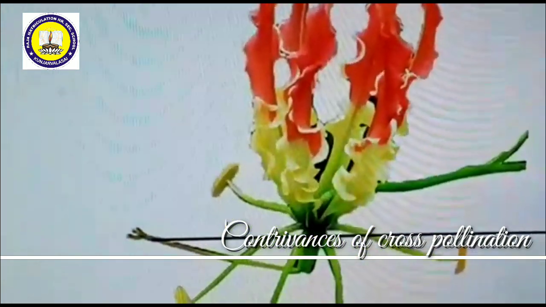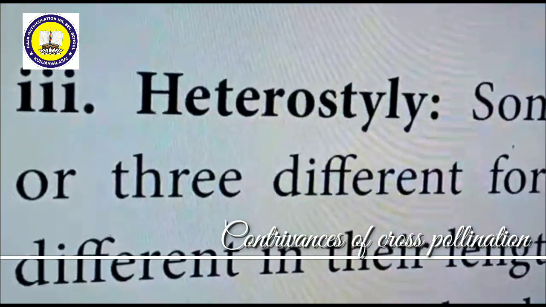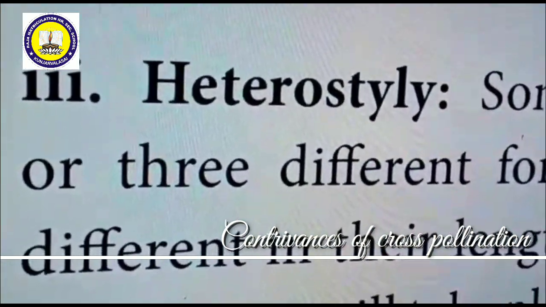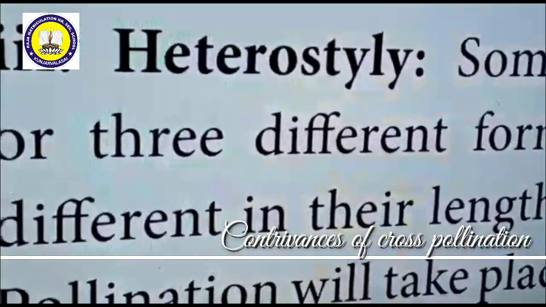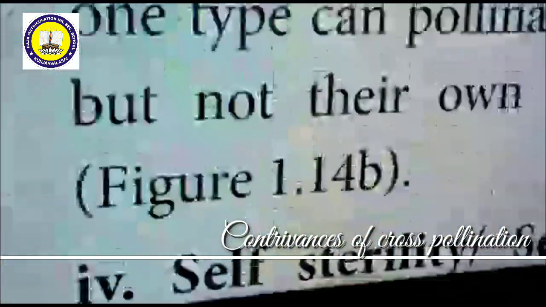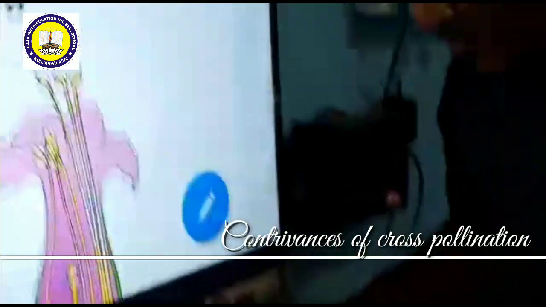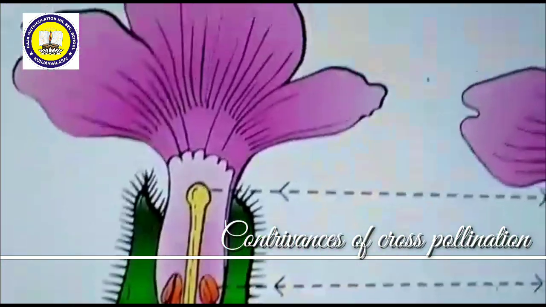Then another condition is called heterostyly. The third category is heterostyly. Heterostyly is further divided into two types, namely distyly and tristyly. What do you mean by distyly? There are two different types of style, that means the length of the style will be different.